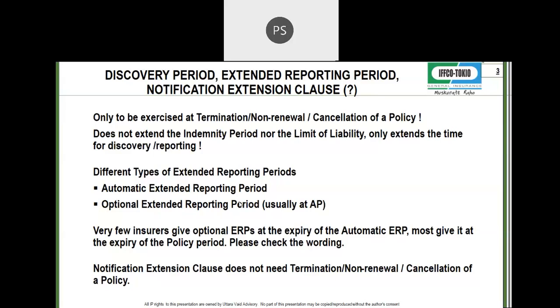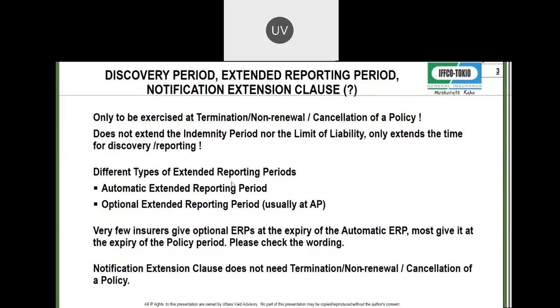So coming back to automatic, you'll always find in the claims made policy, there will be some automatic period, 30 days, 90 days, whatever. After that, you may get an optional extended reporting period. Now, this is usually at additional premium.